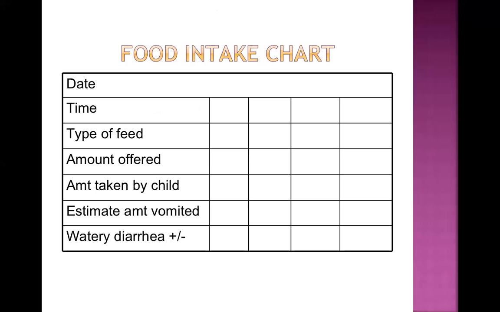Now, there is something known as the food intake chart. Now see this food intake chart. Here is the date, here is the time of feeding. If the child is getting feeding 4 times, you write the appropriate time and then mark it. What type of feeding you are giving, write that. How much food you are offering to the child, write that. What is the amount taken by the child, you write that.